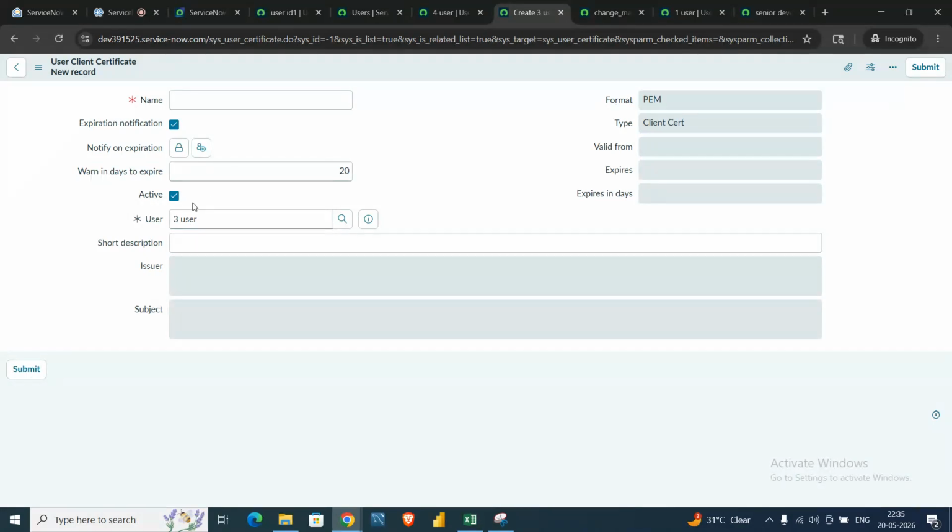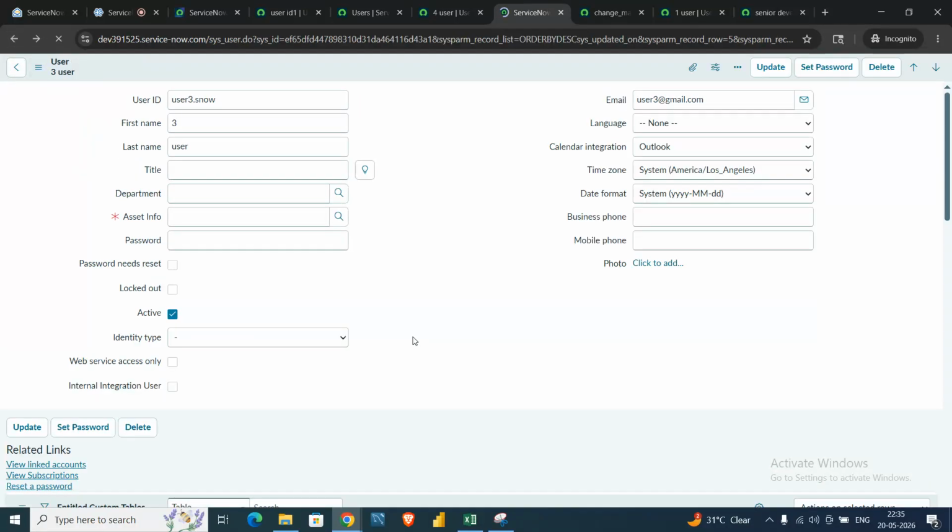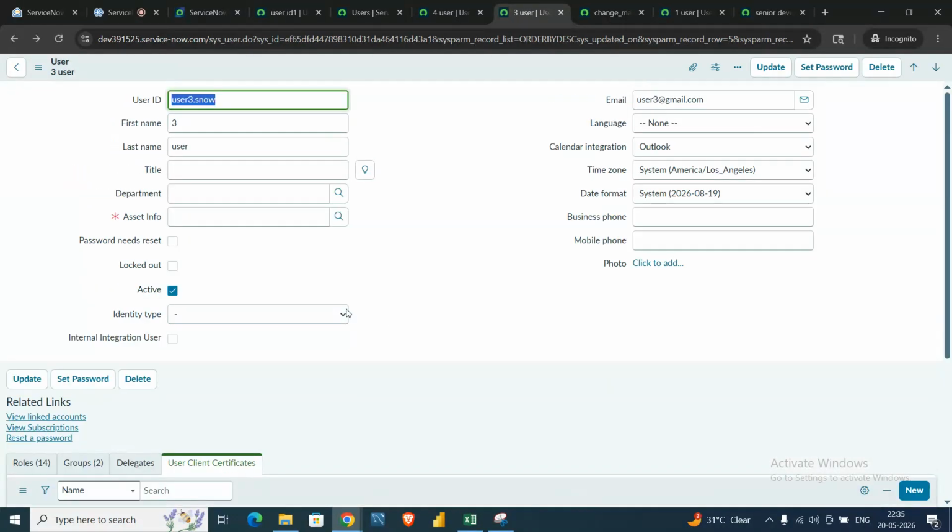We can use this tab for individual users. If a company has mandatory training certifications that need to be done, we can just assign that over here. That is good.